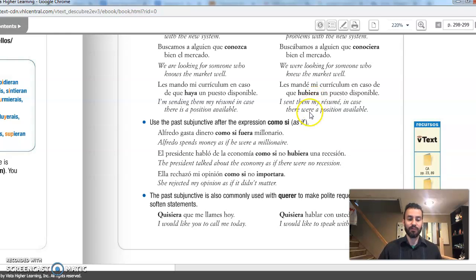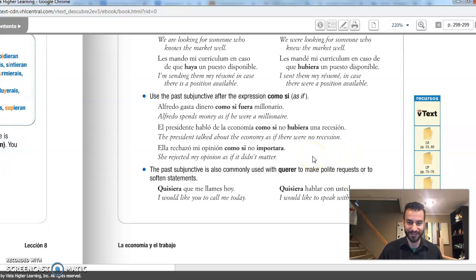Okay? Now, the second last use, it's when you want to express the expression as if. Okay? So, Alfredo spends money as if he were a millionaire. Notice that in English, we are using subjunctive here, were, because were, it's not the conjugation of he. So, Alfredo gasta dinero como si fuera millonario. Okay? El presidente habló de la economía como si no hubiera una recesión. Oh, it looks like you're talking about right now.